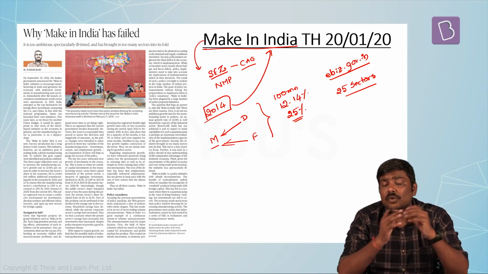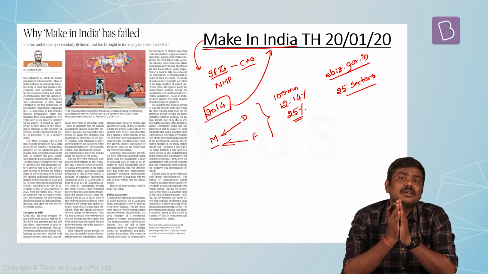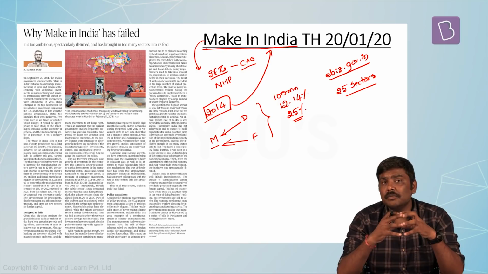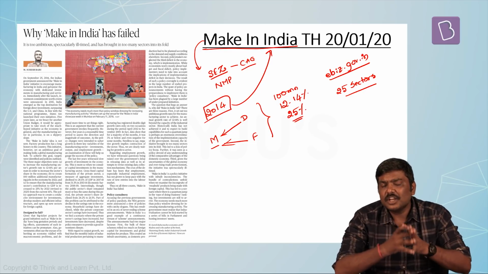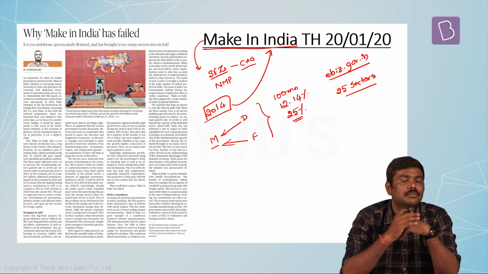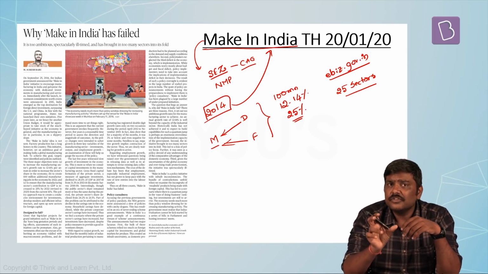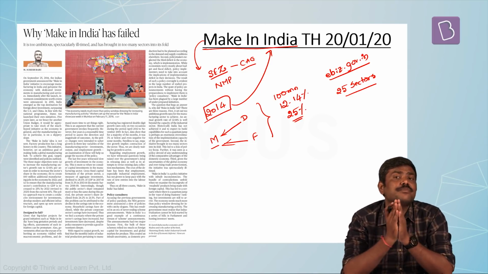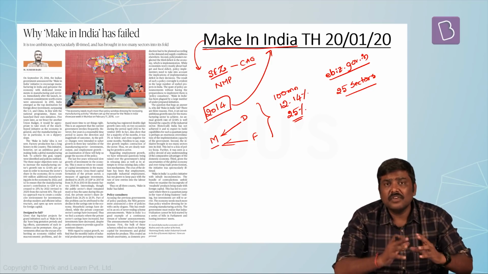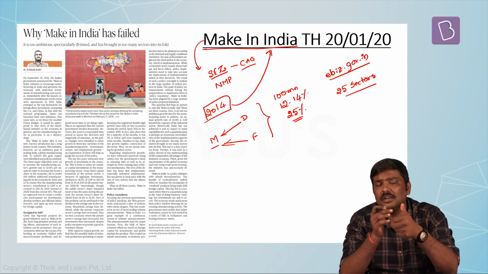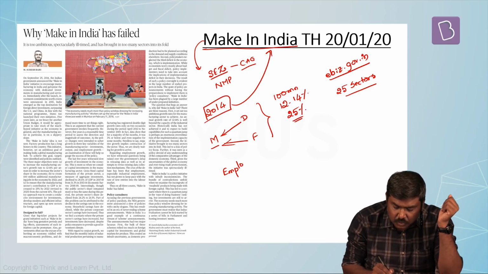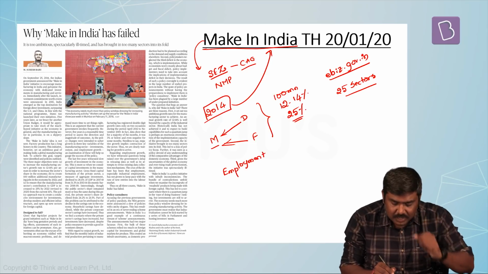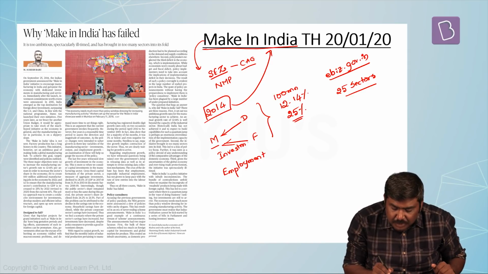This article discusses what has been the evaluation of this particular scheme. Please understand, whenever these kind of big schemes which will have overarching objectives are implemented, these schemes cannot be evaluated within a short duration. But this article says a 5-year time period is more than sufficient to evaluate the effectiveness of these kind of schemes. So the effectiveness of this particular scheme has been evaluated under 3 very important objectives. One, what has been the performance of Make in India under concept of employment creation? What has been the performance of Make in India under investment? What has been the performance of Make in India in terms of production?